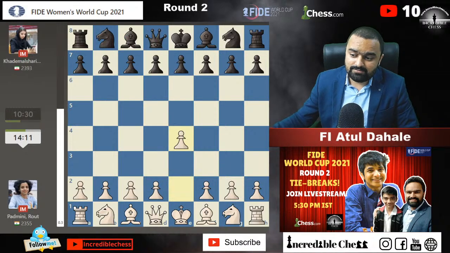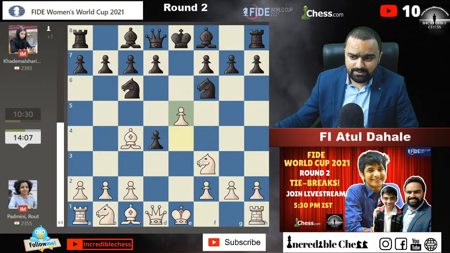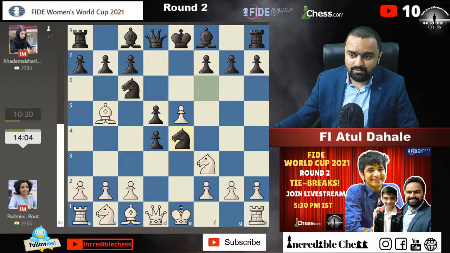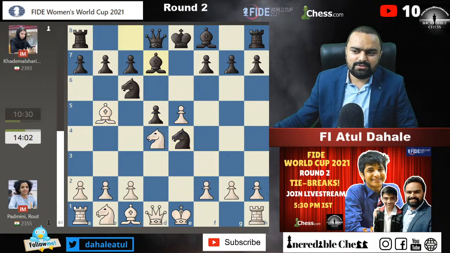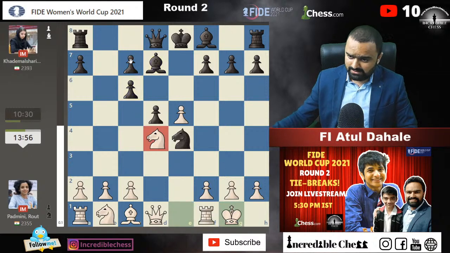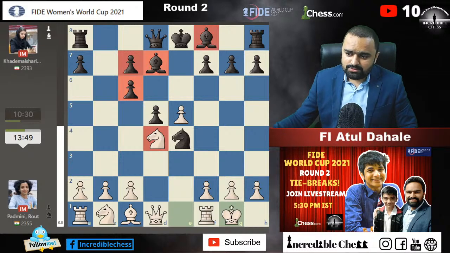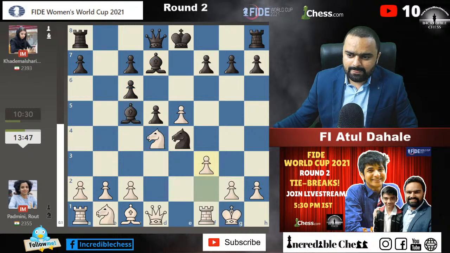What happened in the game? Italian opening was played here, that's what I can see. d4 she went for, and d5. Wow, interesting. As far as I know, this is one of the most played openings, a very famous structure. Black doubles the pawn, but by doubling the pawns, black usually gets the double bishop. So here Padmini went for f3.